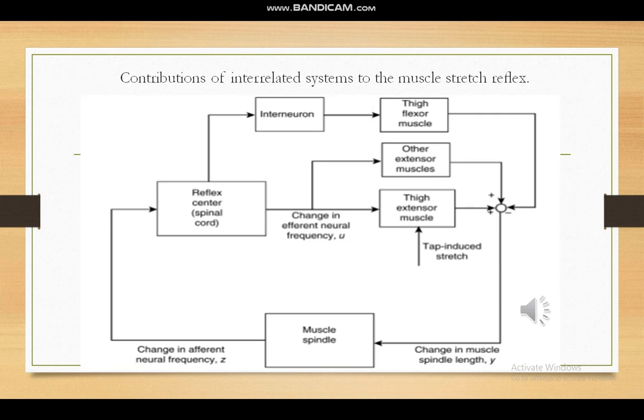Second, the other branches of the afferent nerve fibers will interact with an interneuron. This interneuron will synapse with the motor neurons, and they will have an impact over the thigh flexor muscles. However, these interneurons introduce a polarity change in the signal, so that increasing the afferent neuron signal will produce a decrease in the efferent neural traffic given to the flexor muscles. This mechanism has the effect of relaxing the flexor muscles, so they do not contract with the activity of the extensor muscles.